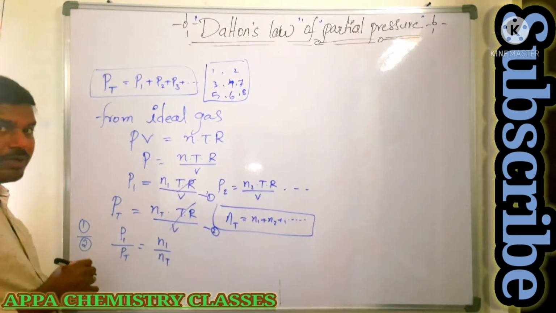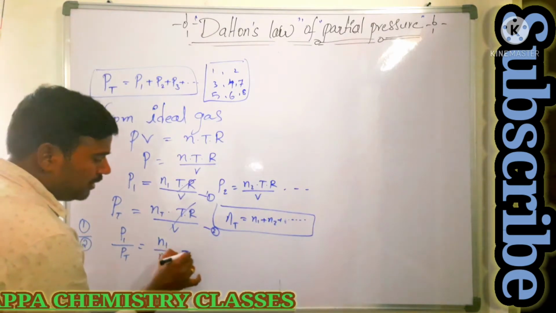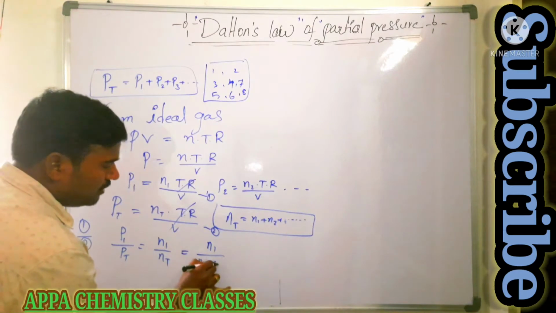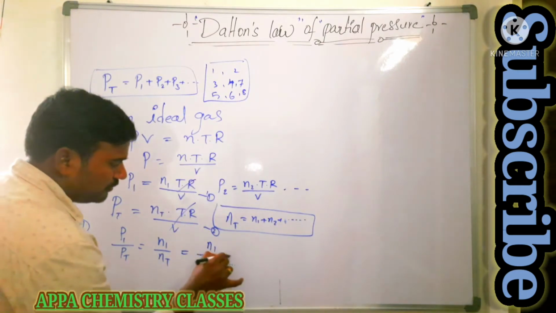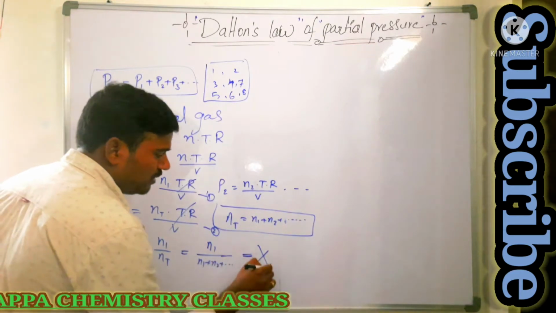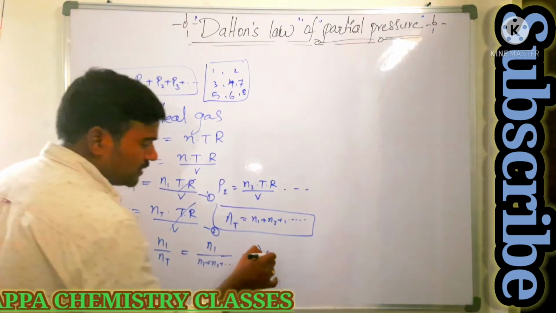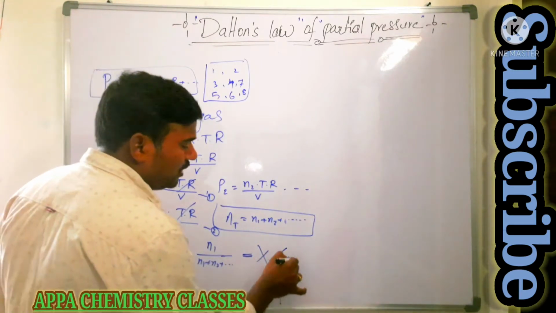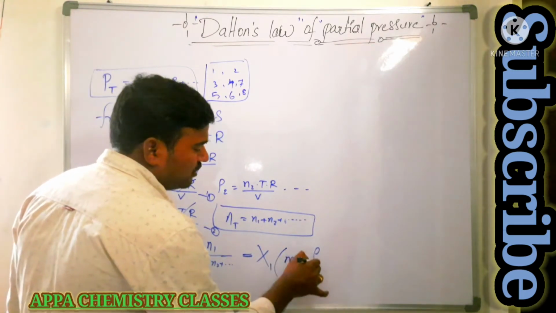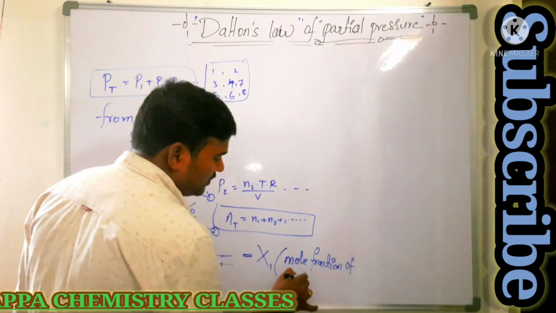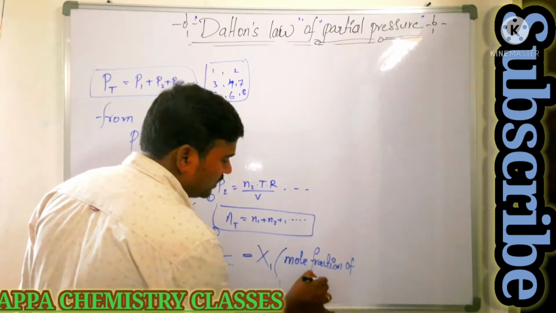Then what is left over is n1 by nT, which is n1 over n1 plus n2 plus so on. This is nothing but the mole fraction of the first gas. Capital X is the mole fraction, so X1 is the mole fraction of the first gas.